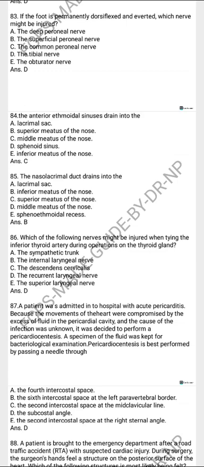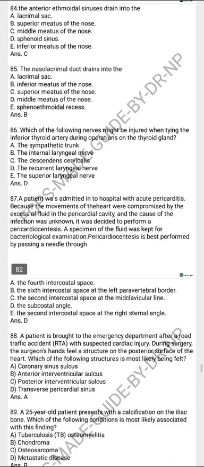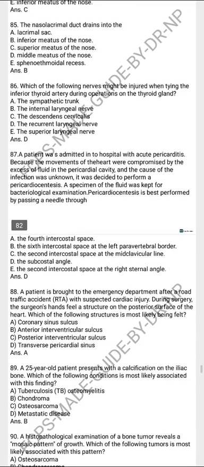Which of the following nerve might be injured when tying the inferior thyroid artery during operation on the thyroid gland? A patient is admitted in the hospital with acute pericarditis because the movement of the heart was compromised by the excess of blood in the pericardial cavity, and the cause of the infection was unknown. It was decided to perform a pericardiocentesis. Specimen of blood was kept for the bacterial examination. Pericardiocentesis is best performed by passing a needle through the subcostal angle.